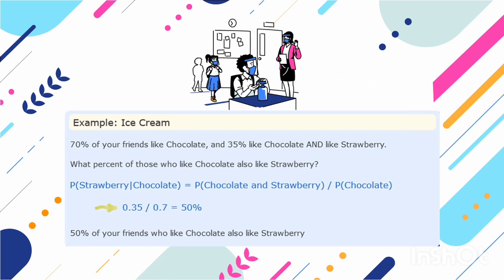For example, 70% of your friends like chocolate and 35% like chocolate and like strawberry. What percent of those who like chocolate also like strawberry?